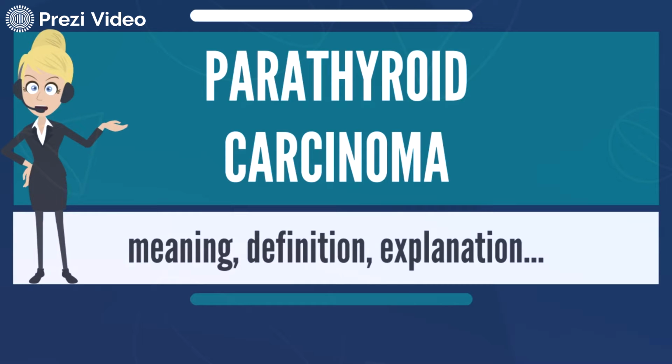Parathyroid carcinoma is a rare malignant neoplasm resulting from parathyroid adenoma to carcinoma progression. It forms in tissues of one or more of the parathyroid glands, four pea-sized glands in the neck that make parathyroid hormone, which helps the body store and use calcium. It is rare, and much less common than parathyroid adenoma. It can be difficult to excise.